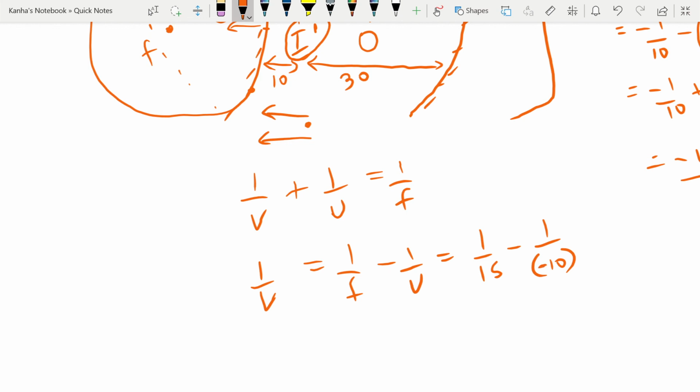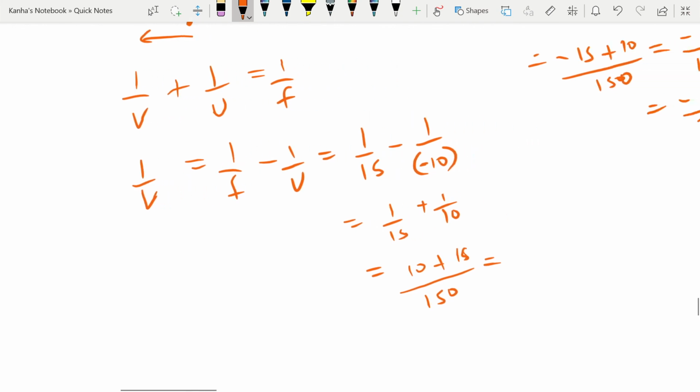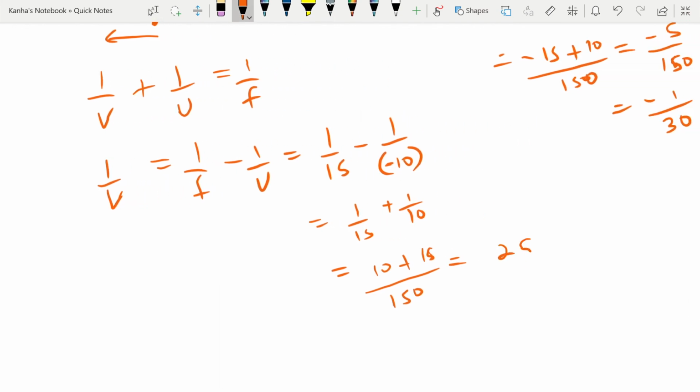If I calculate this, it is 1 by 15 plus 1 by 10, which is nothing but 10 plus 15 divided by 150, which is 25 by 150, or 5 by 30, or 1 by 6. That implies v turns out to be 6.